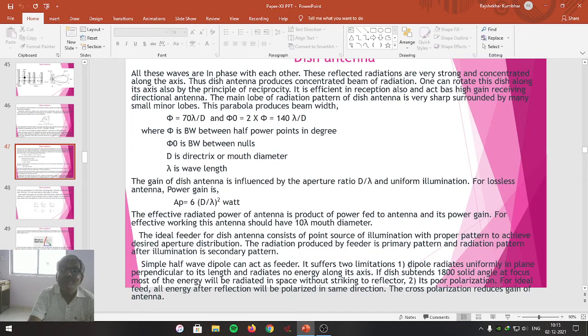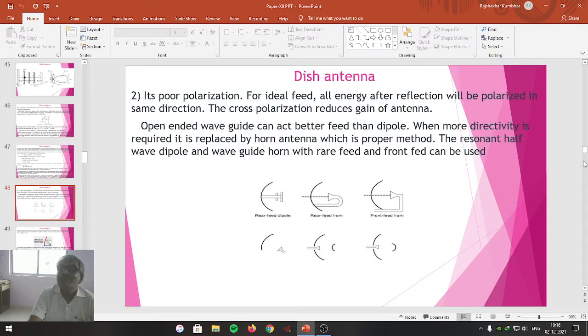A simple half-wave dipole can act as a feeder, but it suffers two limitations. One is that the dipole radiates uniformly in a plane perpendicular to its length and radiates no energy along its axis. If the dish subtends a 180 degree solid angle at its focus, most of the energy will be radiated into space without striking the reflector. So this is the problem with the dipole antenna if it is going to act as a feeder. No doubt, it will radiate energy in a plane perpendicular to the length of that particular dipole. It doesn't radiate along its length.